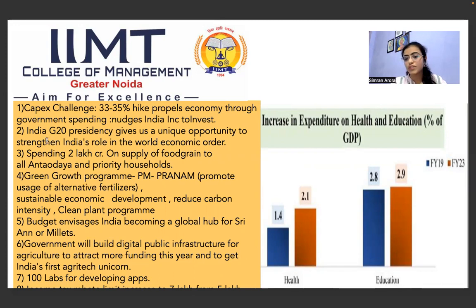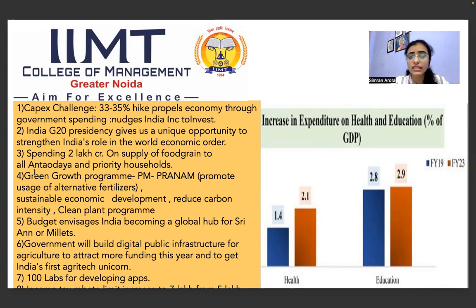And second, we all know India is going to hold the presidency of G20 this year. So it is a very proud moment for every citizen of India. So this can strengthen the role of India in the world economic order also, right? The next point is that the government is investing 2 lakh crore rupees on food grain to all Antyodaya and priority households, so that there will be no one hungry in the country.